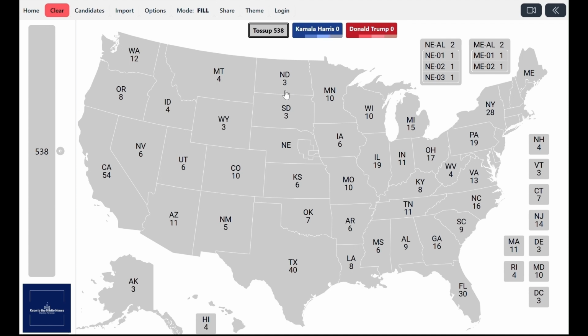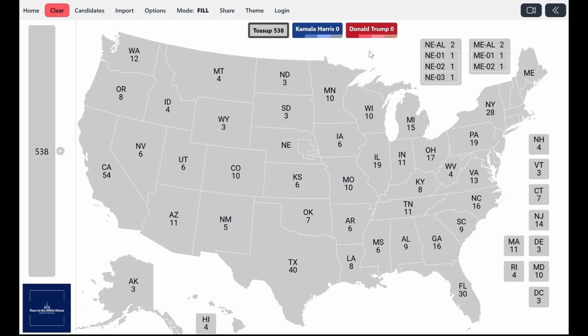The lean states are the states where the margins are projected to lie between 2 and 7 points. Those are really competitive states, but right now they do show a degree of partisan leaning. Of course, they may become competitive even after minor changes, for example, poll changes or even approval rating changes, so they're really at the center of the race. And then we have tilt states.